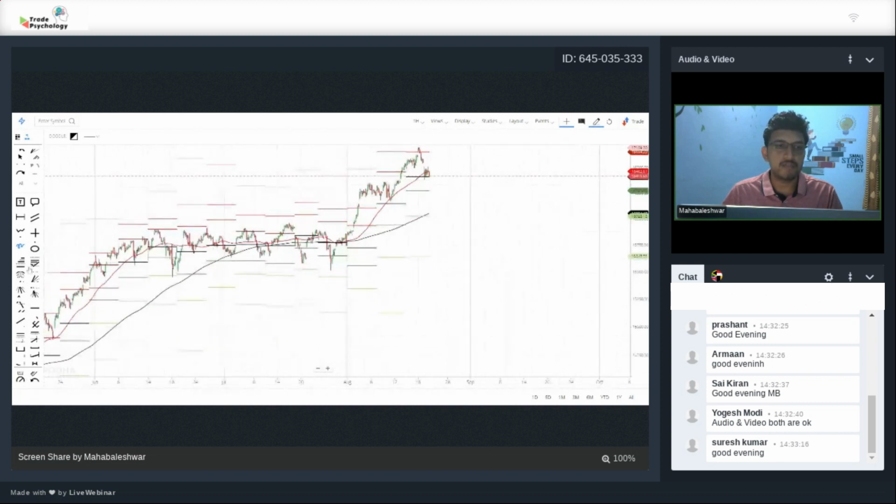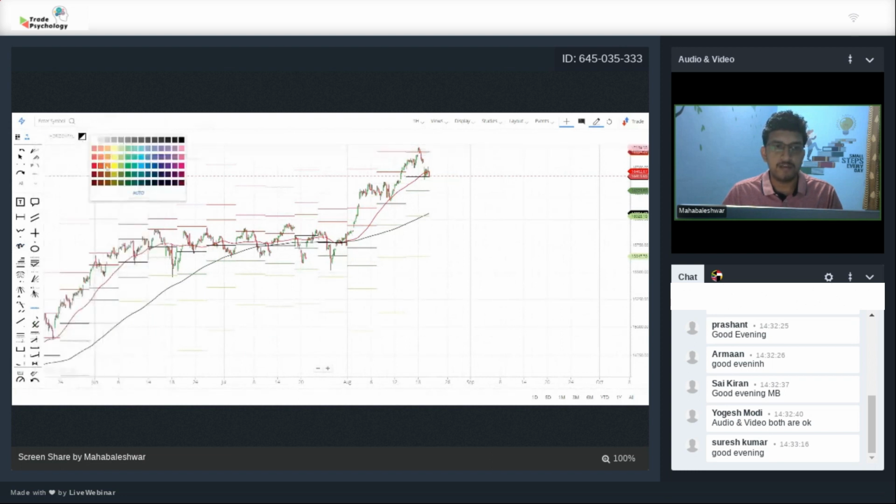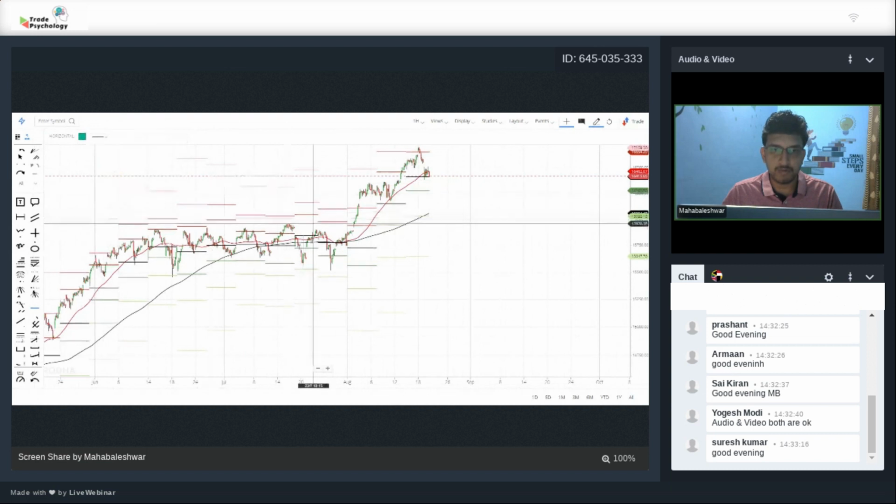You can see this level is a strong level of support for Nifty. If you just draw a line here, this is a strong level of support, which is the 16,000 level. The 200-day moving average is trading above this support level, so even if there is a fall, it will not break the 200-day because it's a strong area of support.